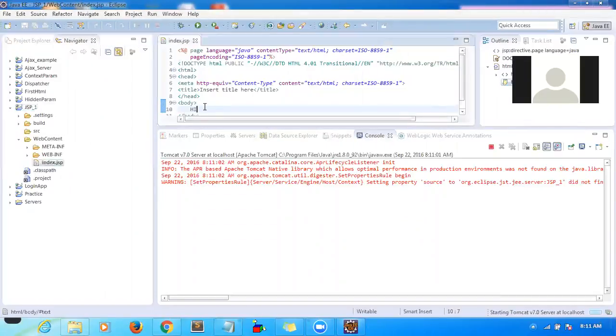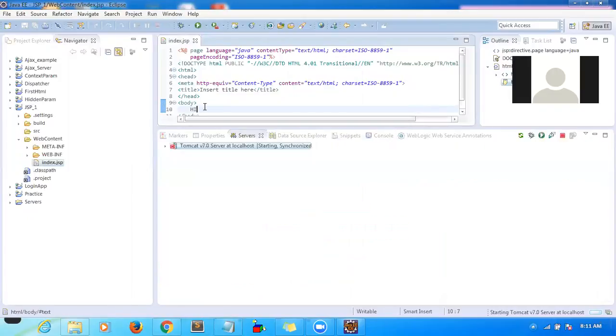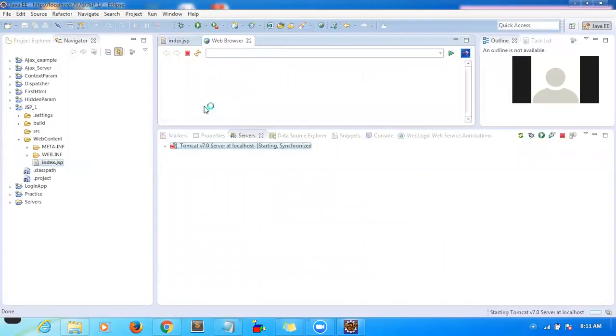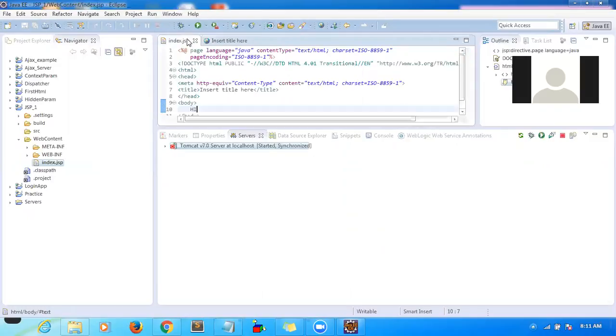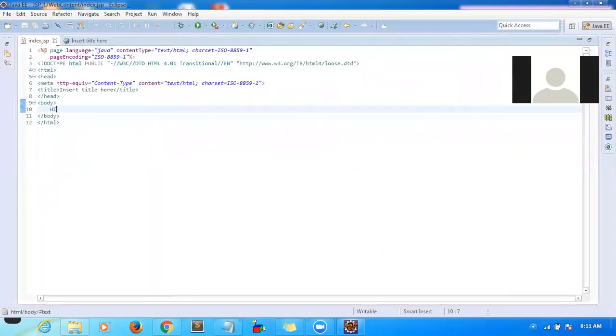I'm just trying to display a simple statement, hi, and I want to see the response. So I am able to see the response, correct? Now, I told you initially there are some differences. This JSP is converted into a servlet.